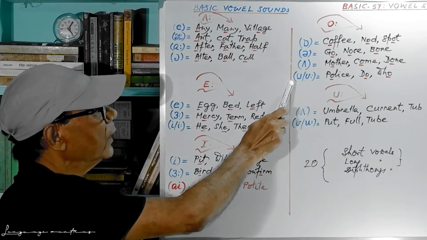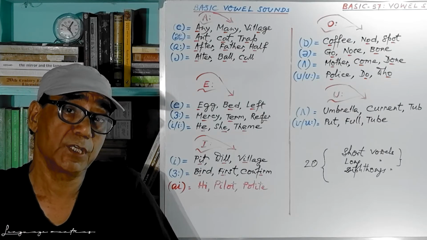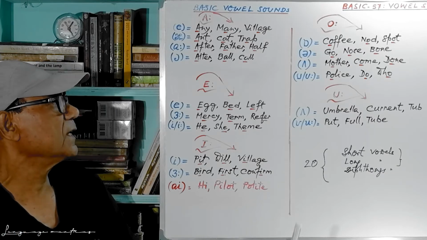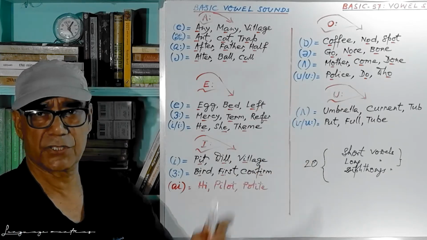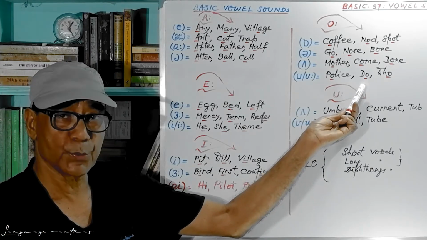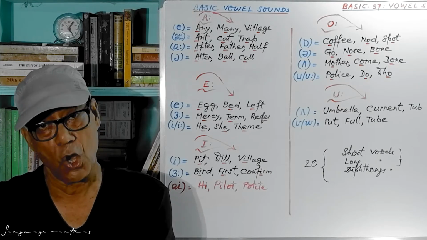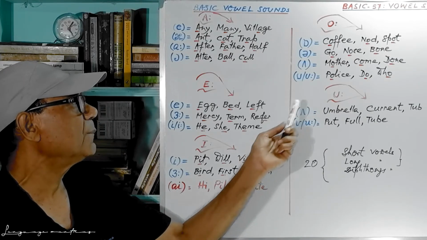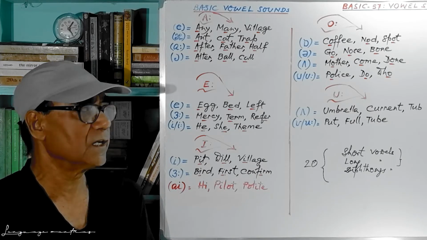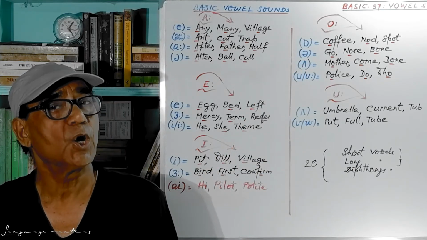Now, the U sound. O interestingly produces the U sound also. But the number of words is very few. Few examples are police. It is not police, but police. Then do. Then who. This who is long U. So we have police, we have to, we have do, we have who. U sound produced by the vowel O.